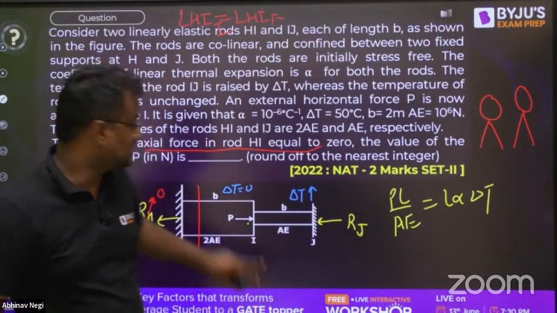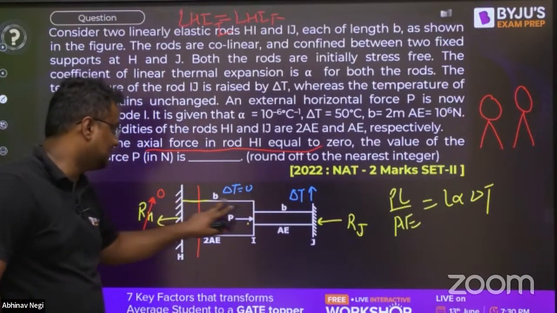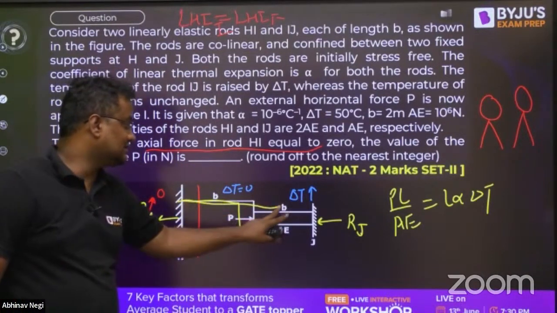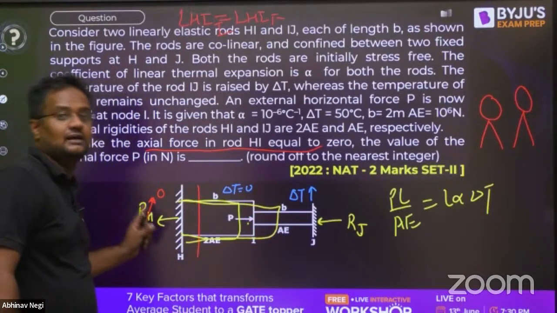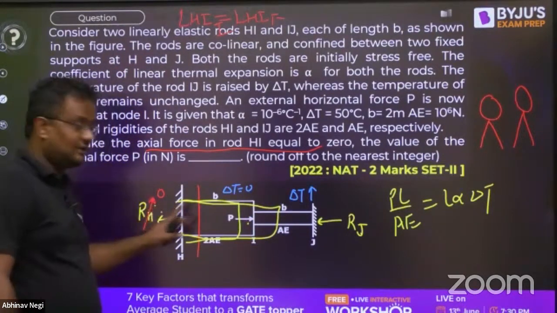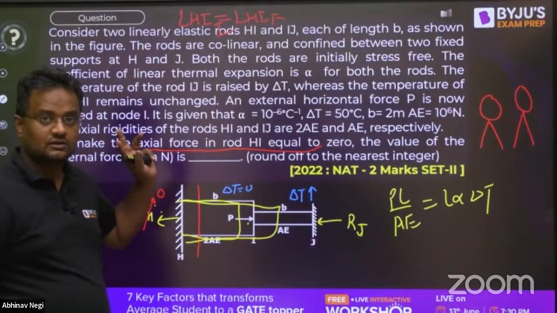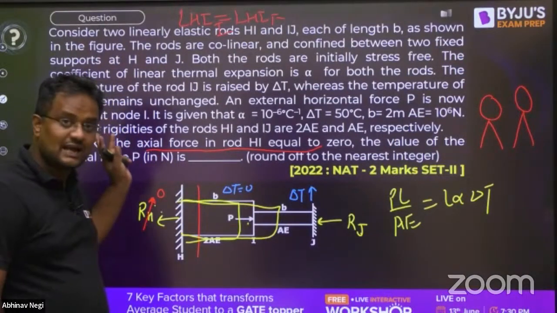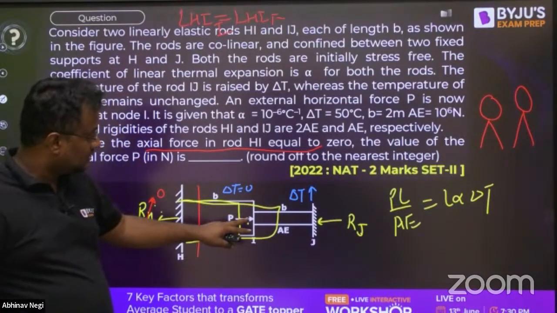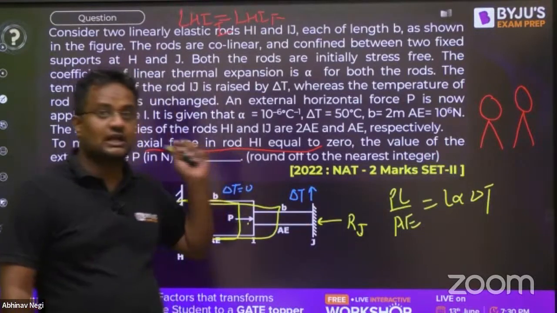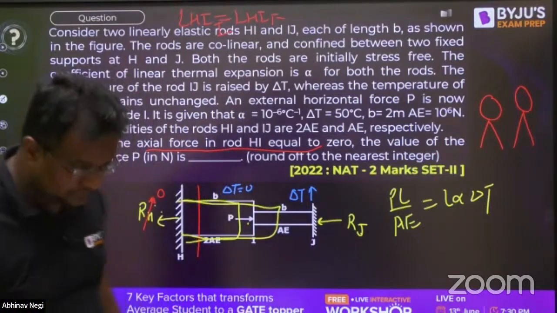Give me yes or no. If it is displaced from its position, either in compression or tension, a reaction will come. Therefore the deformation due to P and the elongation alpha delta T are both the same.